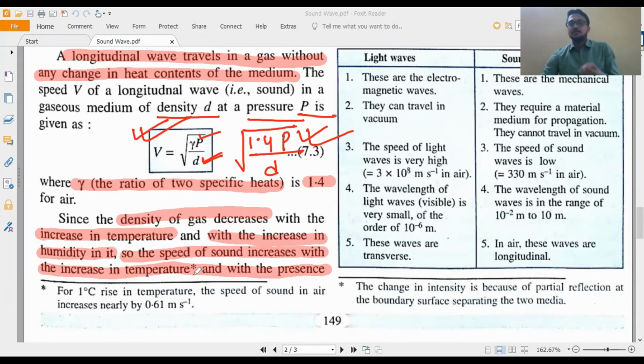Water particle का molecular weight कितना है? 18 gram. And if water particle is not there, very negligible amount of water particle is there, then maximum particle is nitrogen. Nitrogen means 28 gram. Oxygen means 32 gram. Okay, which is more than water particle. So temperature बढ़ेगा तो speed of sound बढ़ेगा, and humidity बढ़ेगा तो भी speed of sound बढ़ेगा.